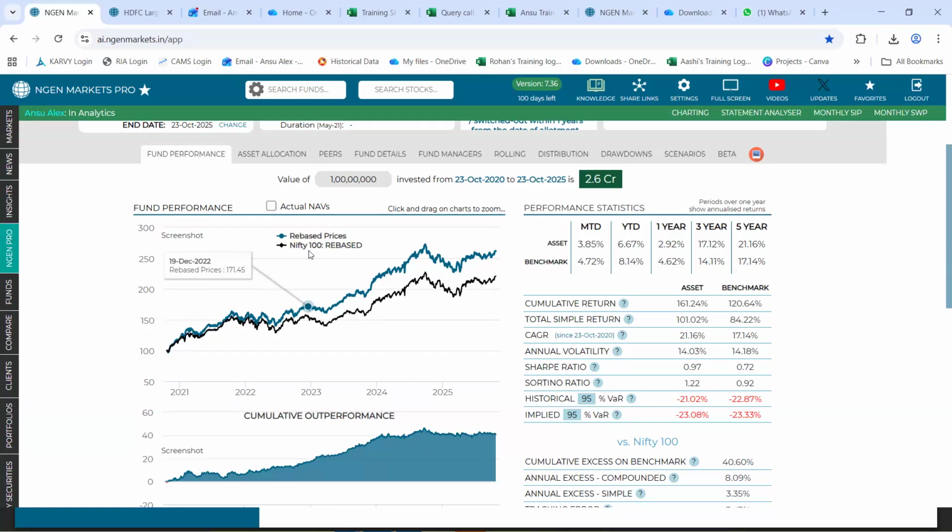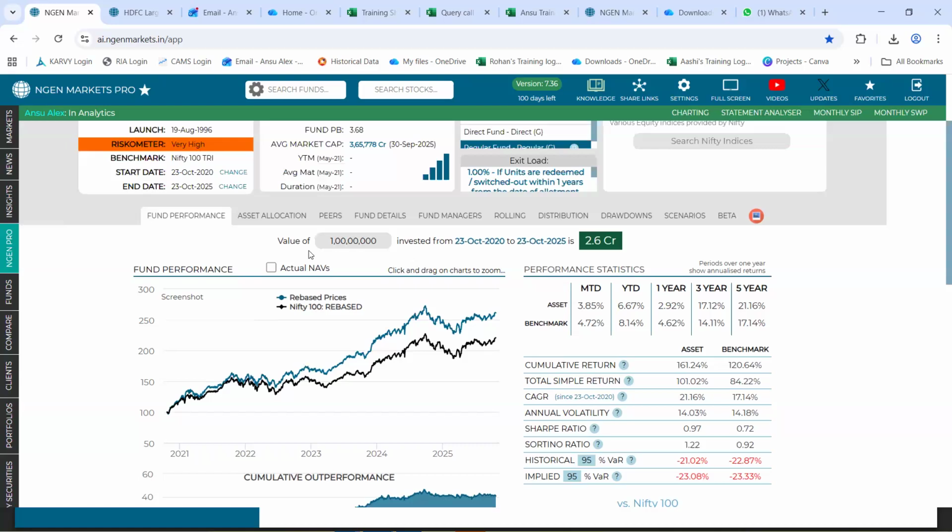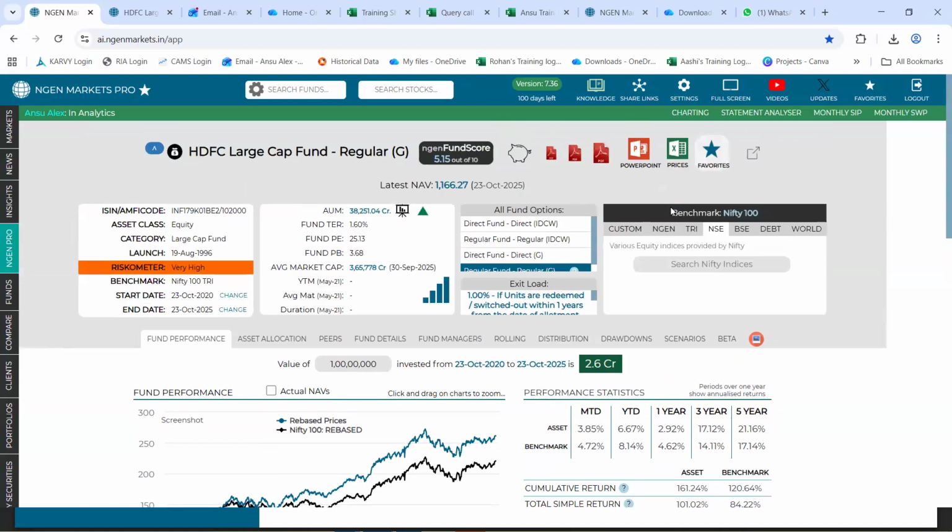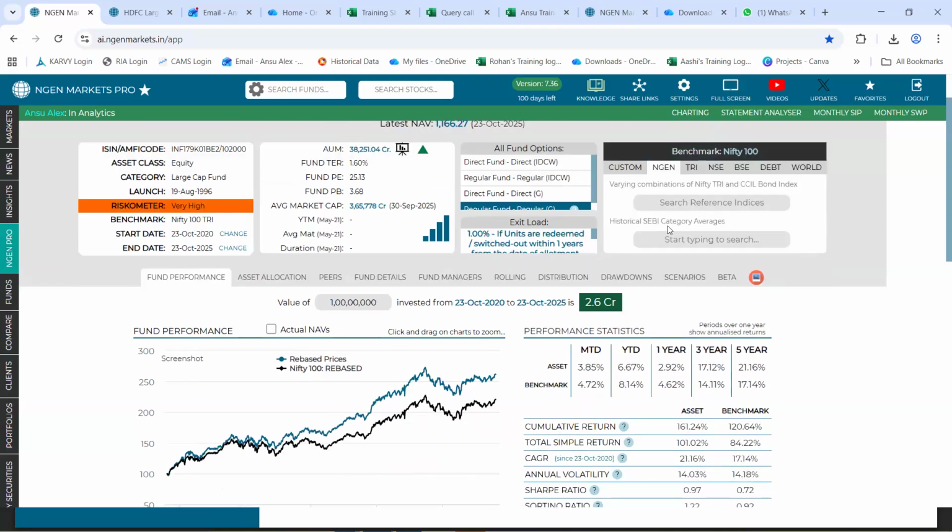However, let's say you wish to change the benchmark to something else. Let's say maybe a BSE 100 or maybe the category average. All you need to do is scroll up and locate this benchmark section, wherein, let's say you wish to add in the category average as a benchmark. You go to this engine page, and from this historical category average, you search for the category name.